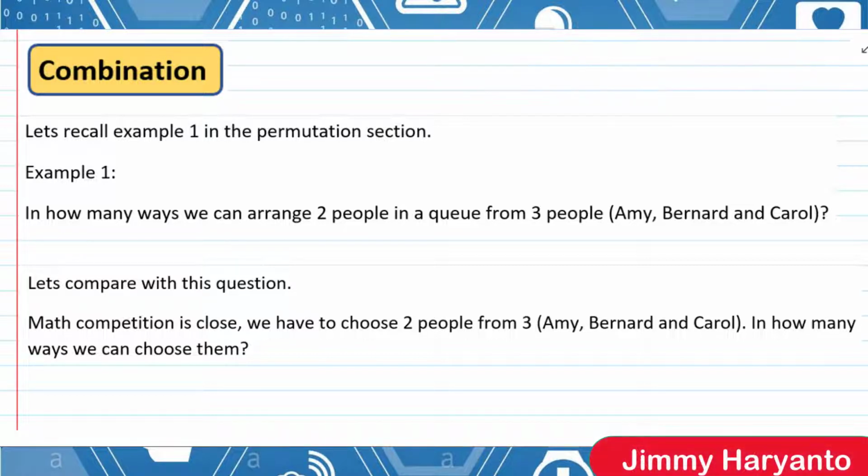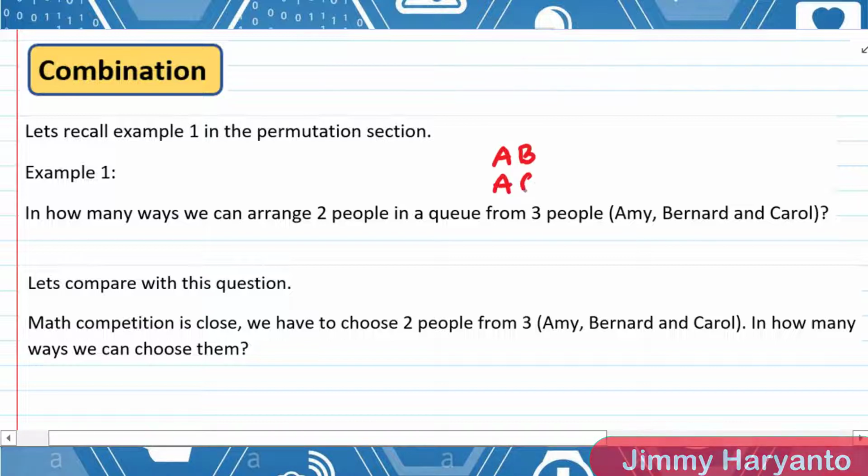To arrange them means you can arrange them like Amy and Bernard, and then Amy and Carol. And Amy and Bernard is different from Bernard and Amy, because they are in a queue. If the first person is Amy, it will be different from when the first person is Bernard.